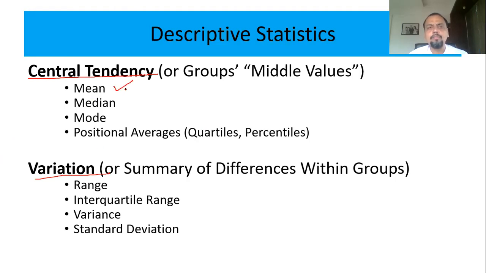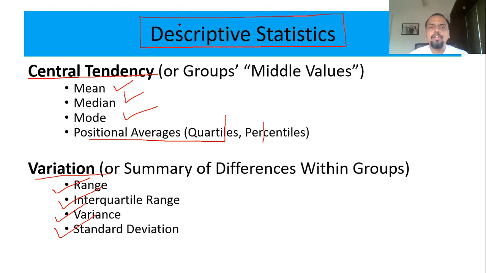You have heard of mean, median, mode; these all are central tendency. There are more positional characteristics, that is quartiles, percentiles and all. I'm not going into detail right now. Same way for variations, you have range, interquartile range, standard deviation, variance and all. They are all called descriptive statistics. Why the word descriptive? Because they describe the data.